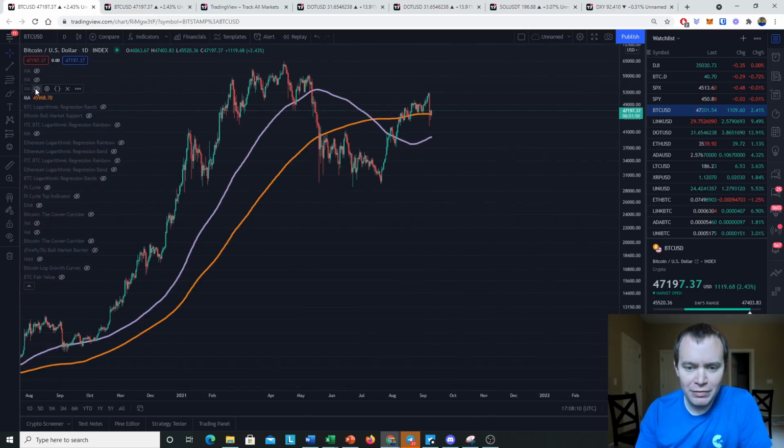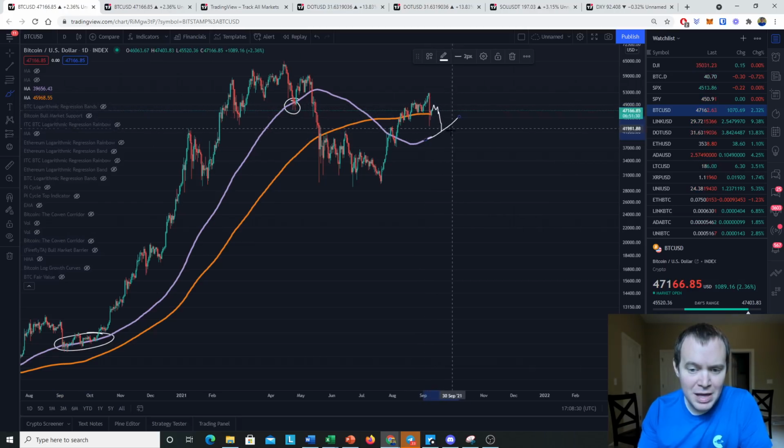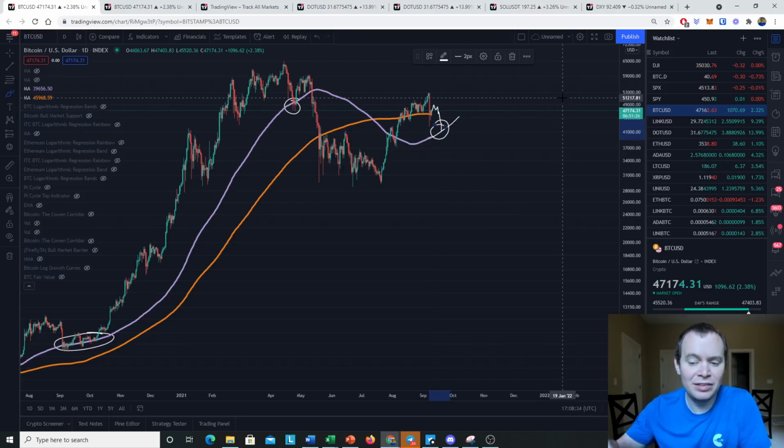So we also have the 100-day, which, as far as I can tell, recently has not been that relevant. We did have a bounce off of it here, and the last time we had visited it was back in September and October. It has not been super consequential recently. In the event that we do drop back down below the 200-day, maybe the 100-day moving average is an area to look out for, and it is currently approaching a very modest $40,000.